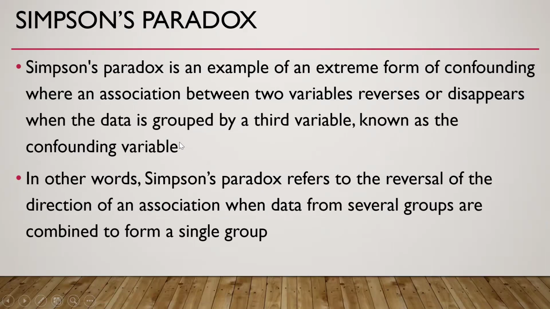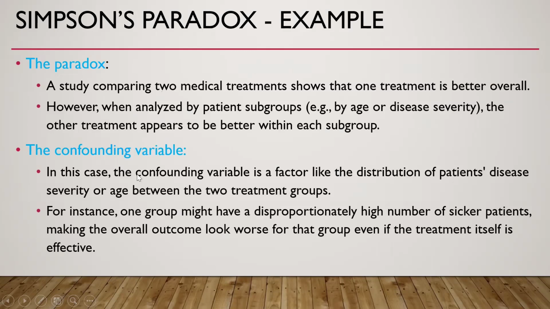Simpson paradox is also an example of confounding, where an association between two variables reverses or disappears when the data is grouped by a third variable known as confounding variable. In other words, Simpson paradox refers to the reversal of the direction of an association when data from several groups are combined to form a single group. So let us see an example.